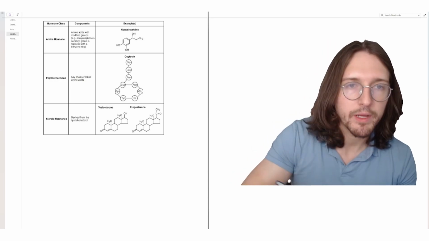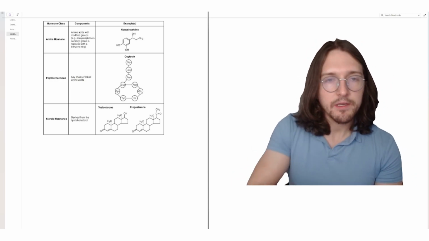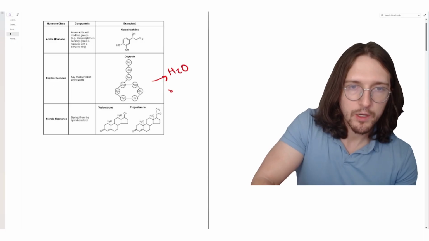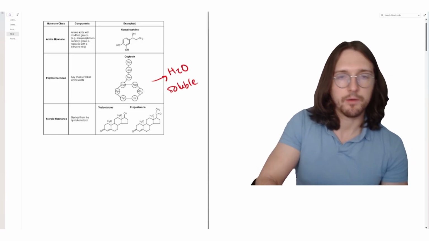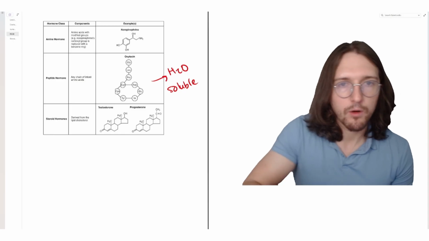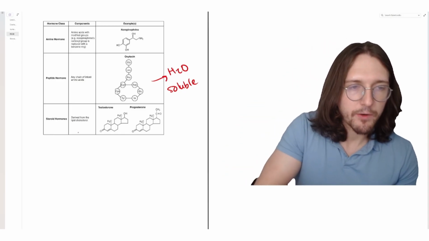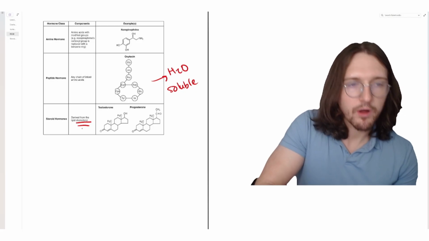But an example would be like oxytocin, okay? And these are, of course, all water soluble, okay? So these are H2O soluble, generally speaking. Amino acid hormones are all water soluble with the exception of thyroid hormone. And then lastly, we have steroid hormones. So these are all derived from cholesterol.